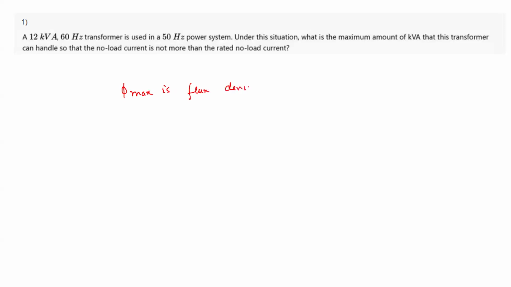Now you know that this no load current I0 has two components, which are IC and I phi, and this I phi is responsible for setting up this phi. So they are saying that the no load current is not changing, so indirectly they are saying that the phi is not changing. They are saying that this I0 is not changing, so phi is not changing. That is what they mean to say.